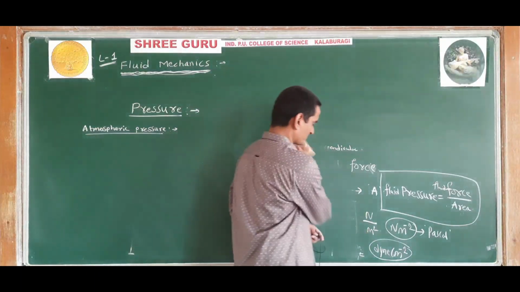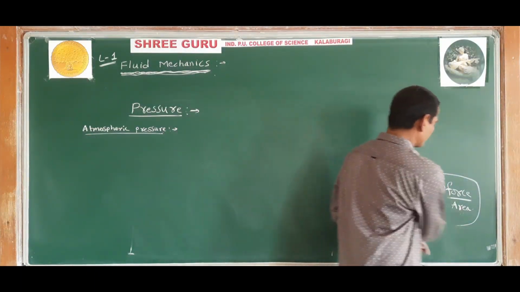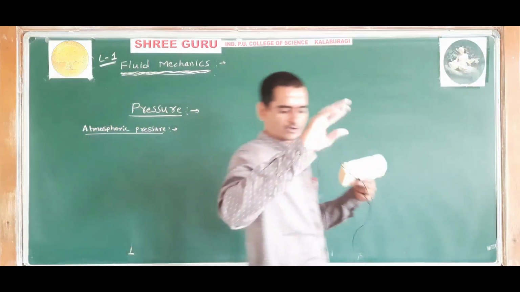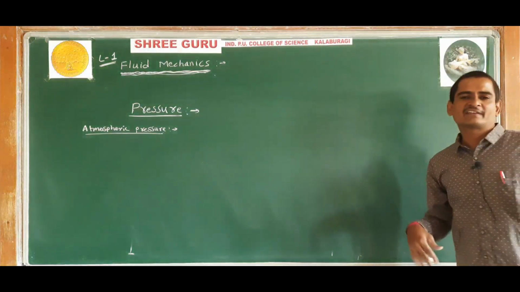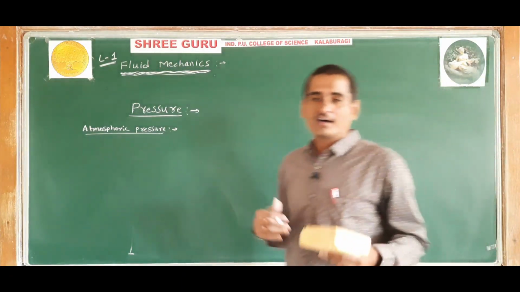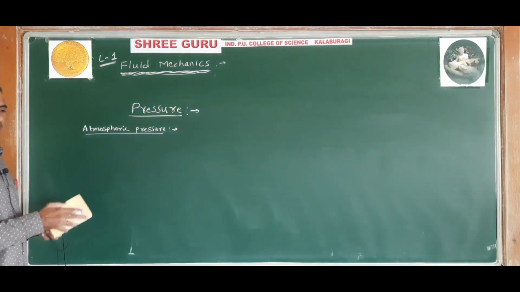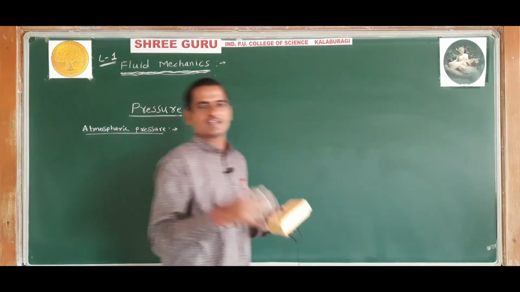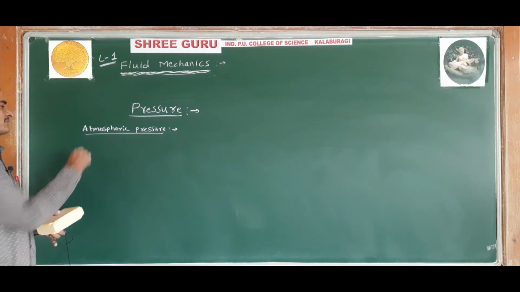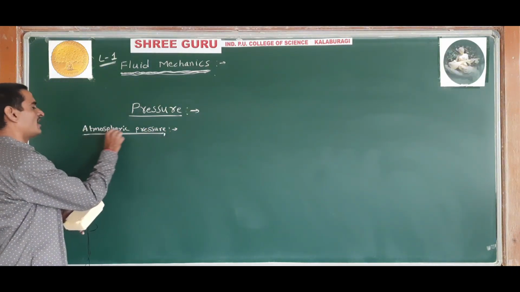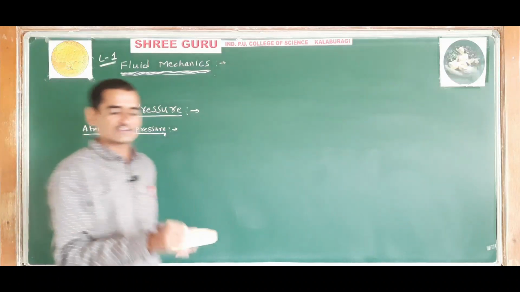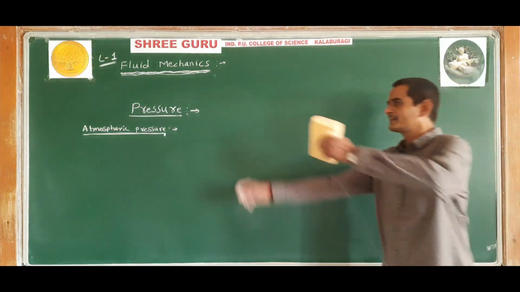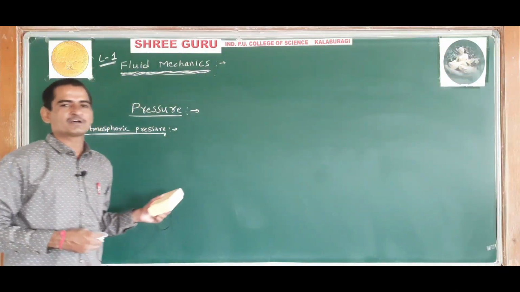So first understand what is atmosphere. Just for our understanding: the gaseous envelope surrounding the Earth's surface, the gaseous medium surrounding the Earth's surface, is called the atmosphere. The pressure exerted by the atmosphere is called atmospheric pressure.